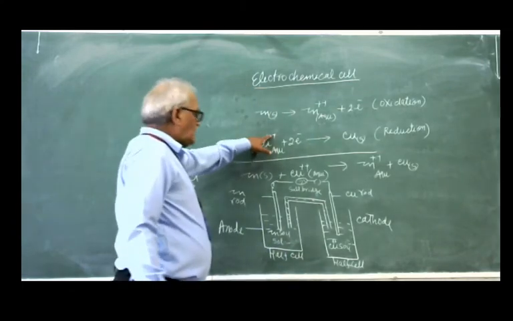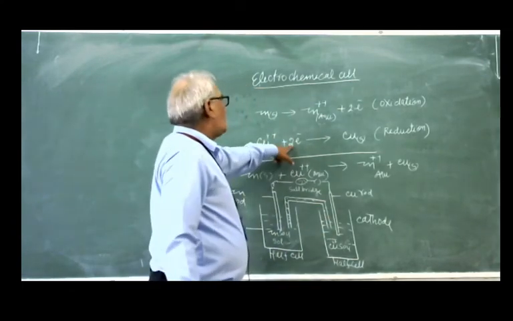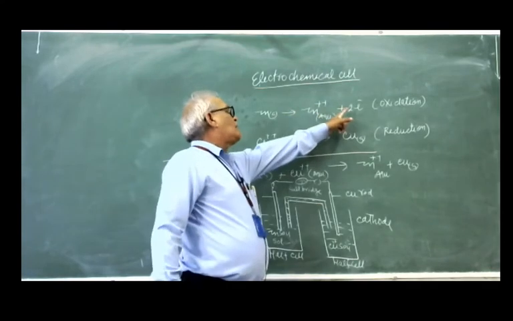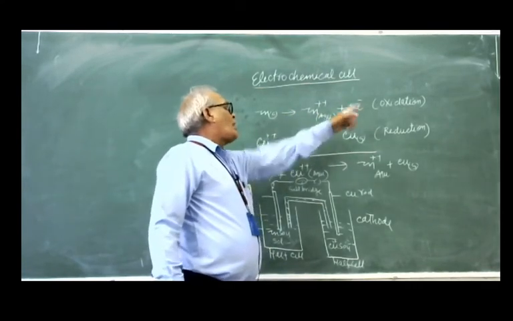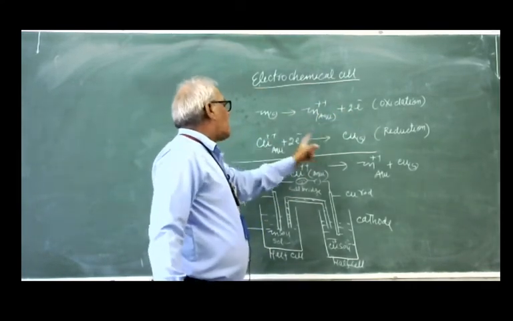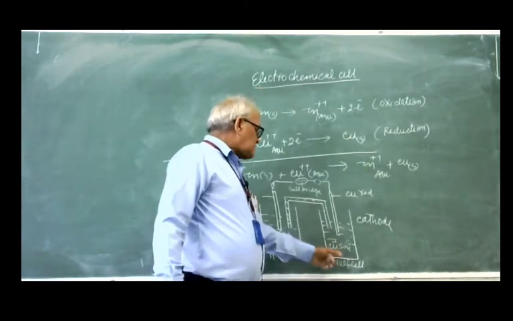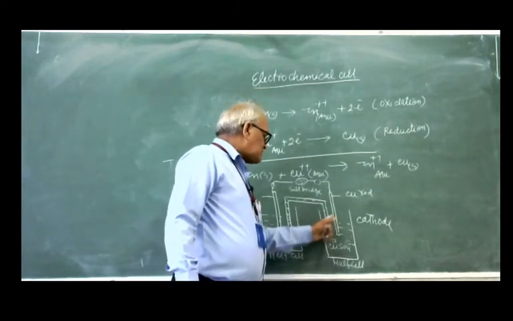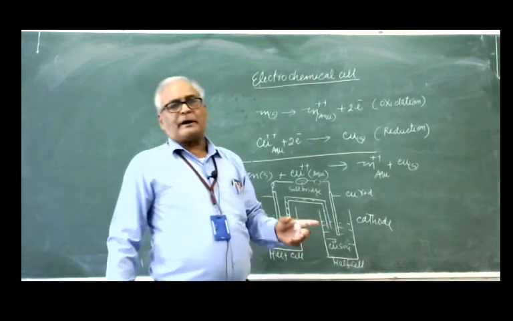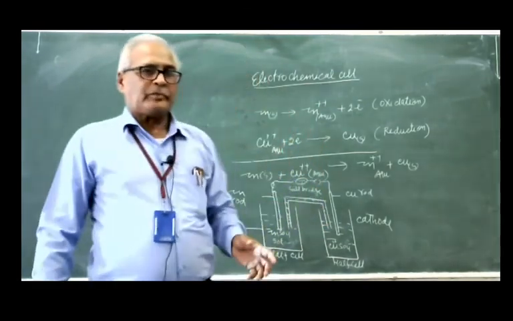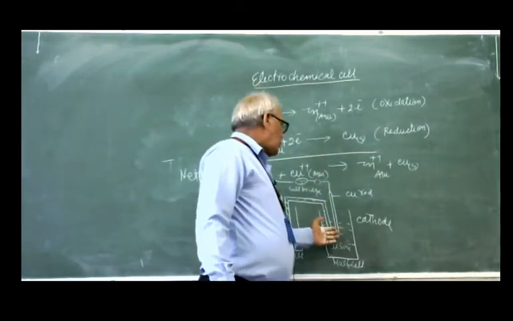Copper ion takes 2 electrons released from zinc metal due to oxidation. So here reduction takes place and you get copper. In this way, copper metal will deposit at this electrode.